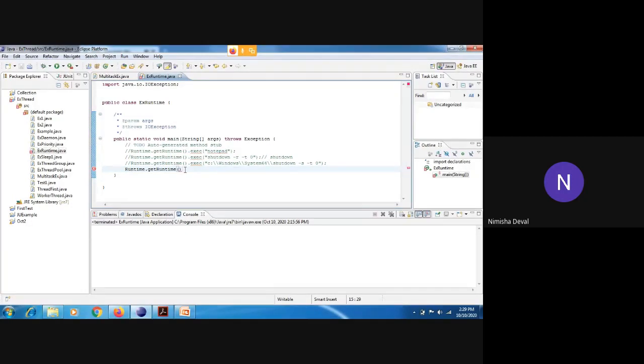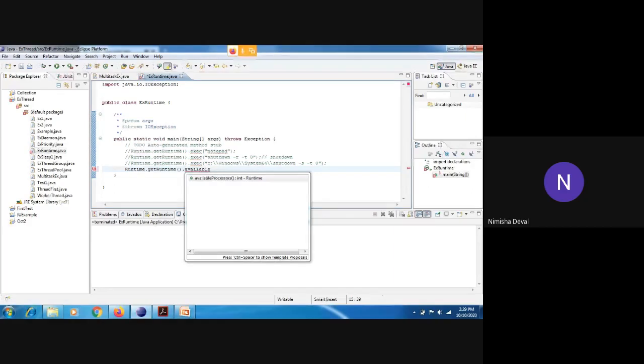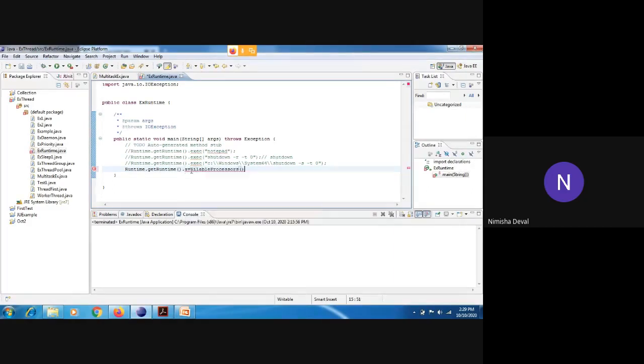Okay. Now I will show you how to find out how many processors are available on our machine. For that we need Runtime.getRuntime. You want to find out the available processors, so you need to write the availableProcessors method over here. Okay, so this will make a count.